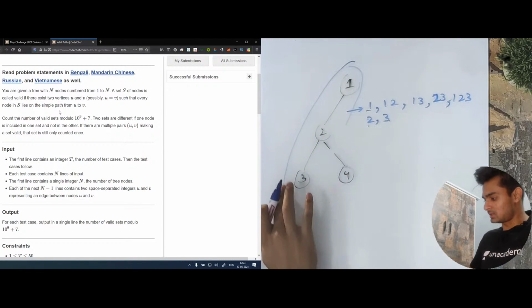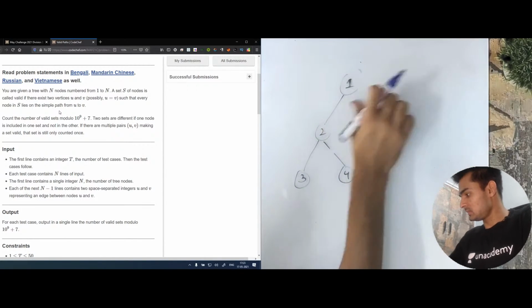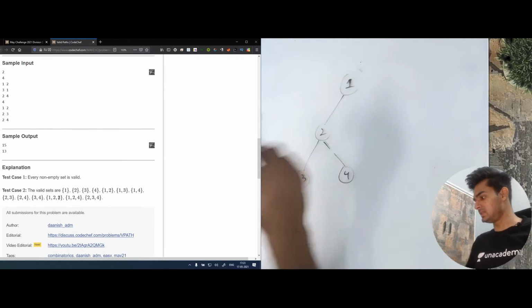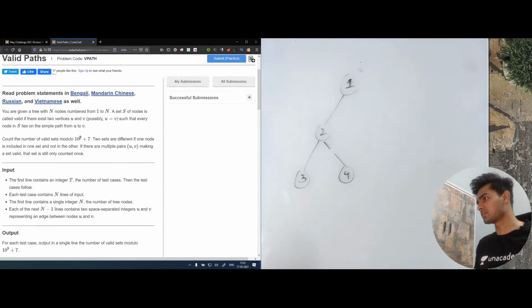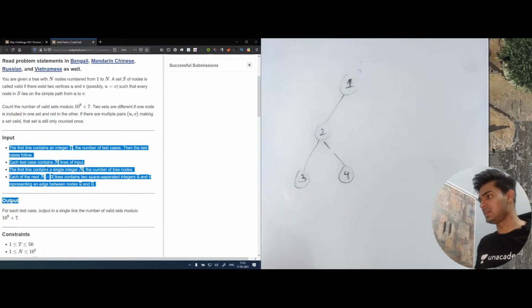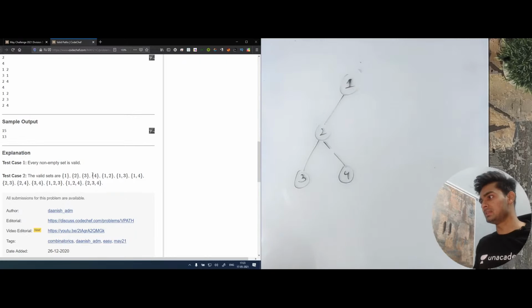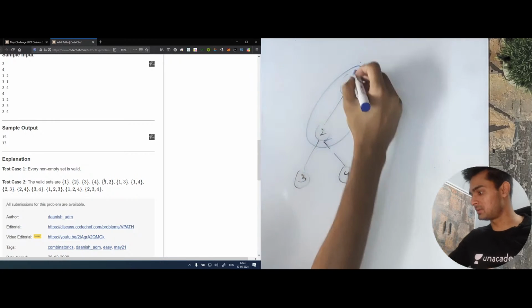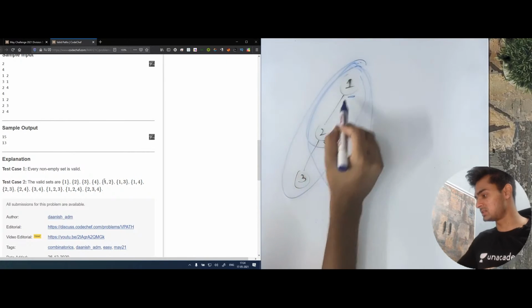Let's see what is the total number of sets in this. For this particular one, we have 13 total sets. The first set is 1, second is 2, third is 3, then the fourth is 4, fifth set is 1, 2. This can be in many simple paths, so there are many simple paths in which 1 and 2 are coming.